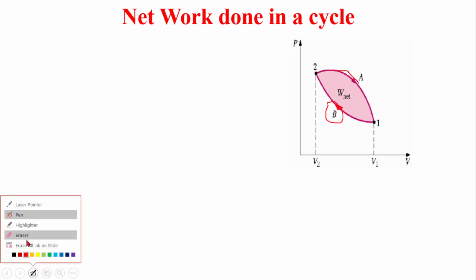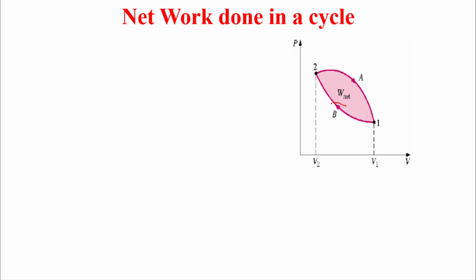So process B is compression. What about process A? From 2 to 1, this is the starting state and this is the ending state. And here is the arrow. The arrow on the process is very important, it tells a lot. Since the volume increased, we have an expansion process.